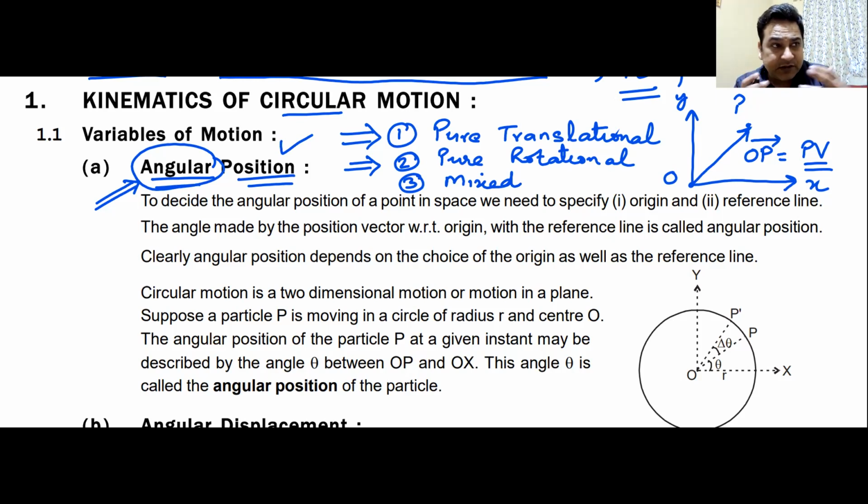In order to understand this term, we can use the previous term that was there. The previous term was position vector. This position vector was giving me the position of P with respect to O. Now that makes it very clear what this angular position will tell us, if we know the center.